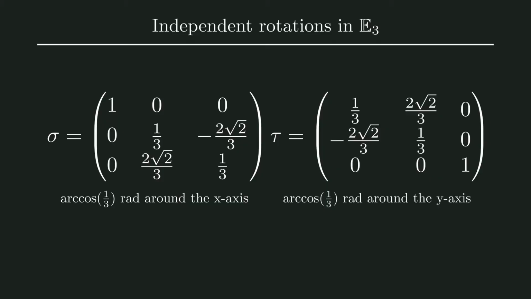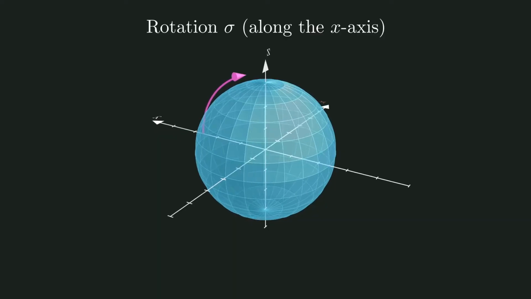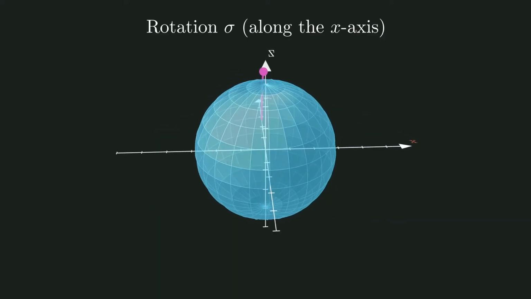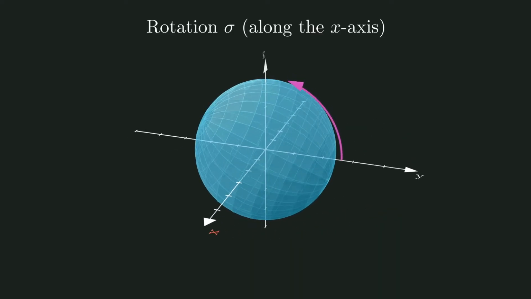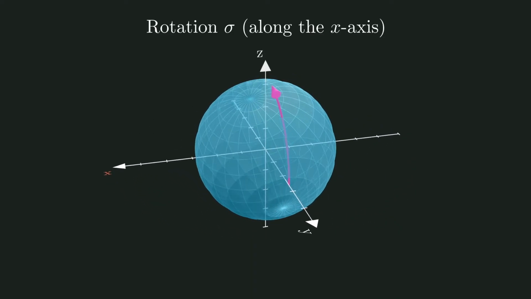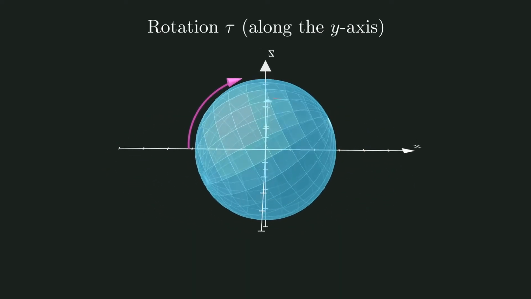These are the rotations around the x and y axes by an angle of the arc cosine of 1/3. We will call the rotation around the x-axis sigma and the rotation along the y-axis tau. We will refer to this group of rotations as G(sigma, tau). Let's quickly look at what these 2 rotations look like by seeing how they apply to the unit sphere. The rotation sigma looks as follows when applied to the sphere. The rotation tau looks as follows when applied to the sphere.